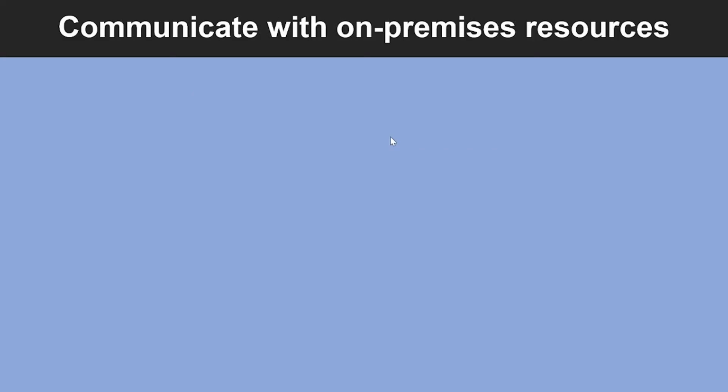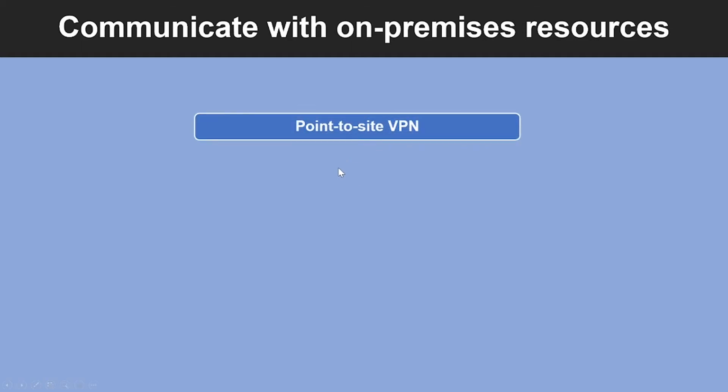Now that we have learned how Azure resources communicate within Azure, in this segment, let's learn about how you can communicate with your on-premises resources. First method is to use point-to-site virtual private network or P2S VPN connection. Point-to-site connection is established between a virtual network and a single computer in your network. Each computer that wants to establish connectivity with a virtual network must configure its connection. This connection type is great if you are just getting started with Azure or for developers because it requires little or no changes to your existing network.